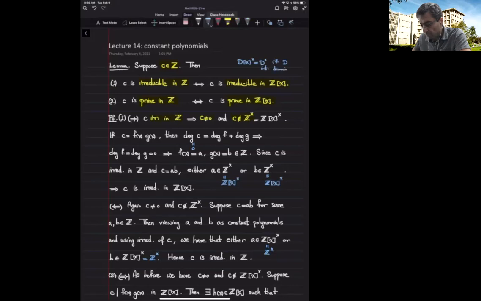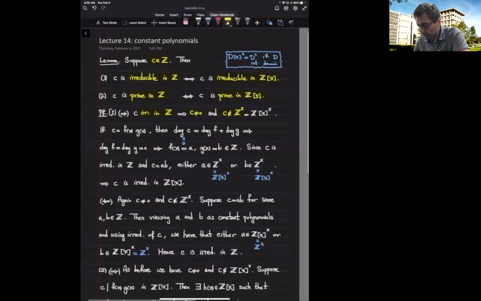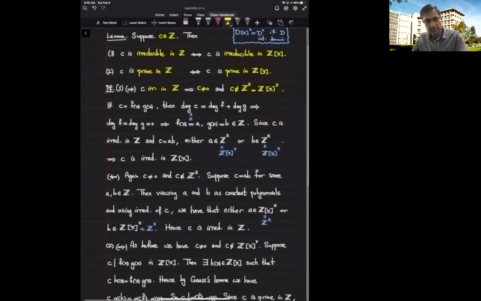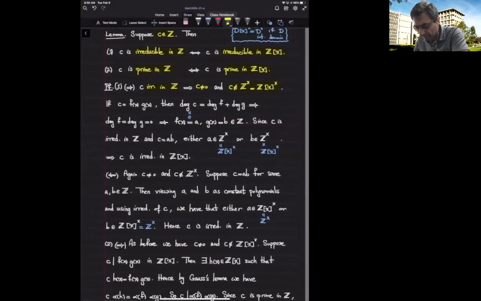So that means being a unit inside the ring of integers is the same as being a unit inside the ring of integer polynomials. So we get this equality. In particular, because C is irreducible inside Z, it's not a unit inside the ring of integer polynomials. Now we go to the more important part of being irreducible, meaning I write C as a product of two polynomials with integer coefficients. Now I need to show that one of them is a unit.